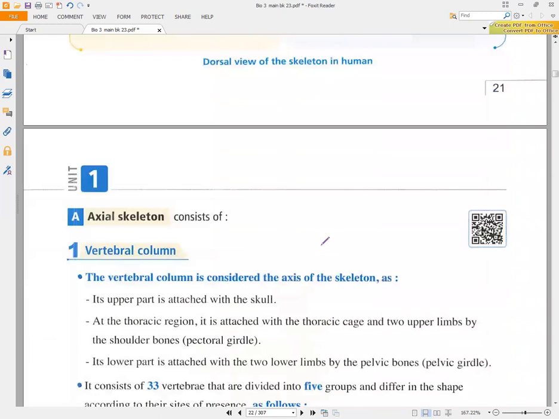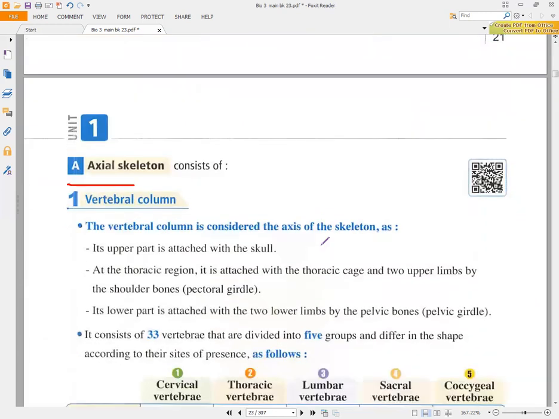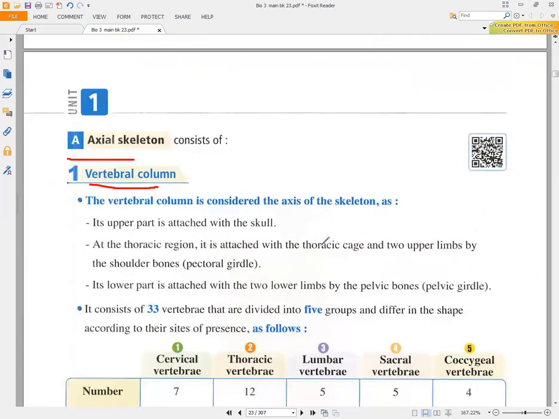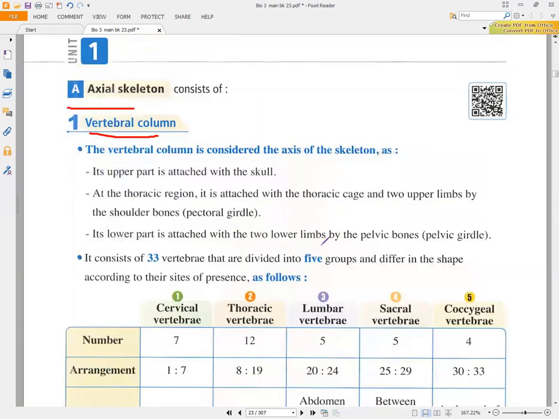We will talk about the axial skeleton and mainly about the vertebral column. The vertebral column that will be present inside our skeleton consists of what? It consists of vertebrae. So if you look here, you will find